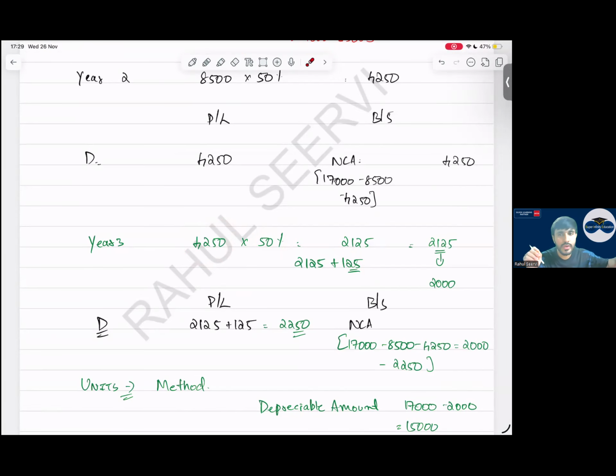So what is the depreciation coming? 2,125. But the useful life of the asset is 3 years only. So what will I do? Sir, the depreciation which we have to charge is what? The value should be equal to 2,000. But it is 2,125. So that excess, the remaining 125, I will record into P&L as an expense today only. Simple.